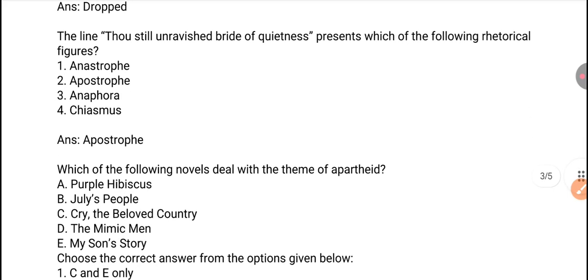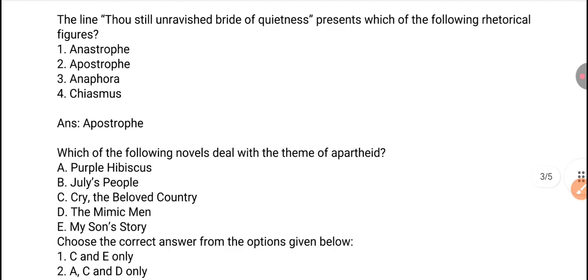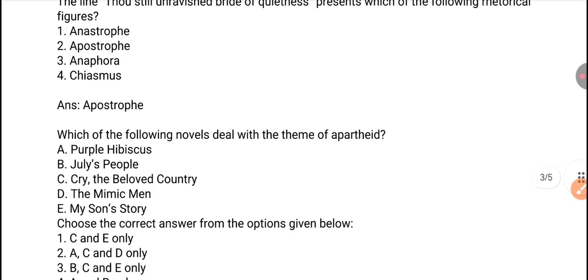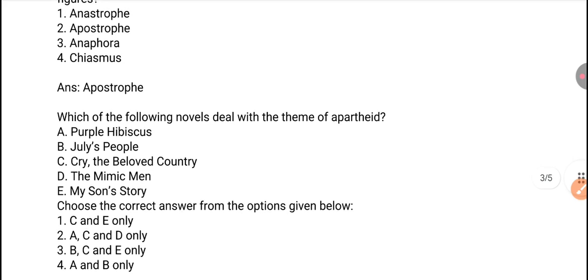Next question. Which of the following novels deal with the theme of apartheid? Purple Hibiscus, July's People, Cry, The Beloved Country, The Mimic Men, or My Son's Story. So you have to choose the correct answers from the given options.